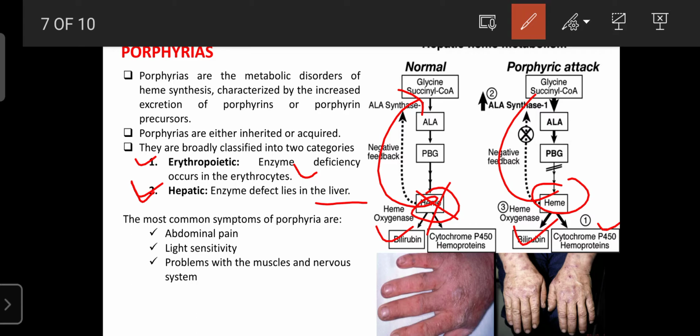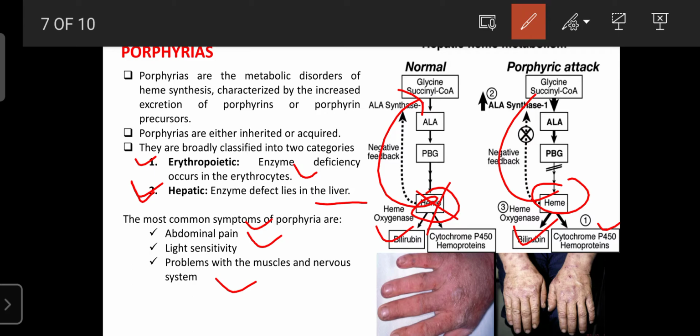Regarding the common symptoms, they are abdominal pain, light sensitivity, and problems with the muscles and nervous system. These are the major problems associated with porphyria. Abdominal pain may be due to an increased content of the bile pigment heme in the large intestine or GIT, due to which the person suffers from abdominal pain.